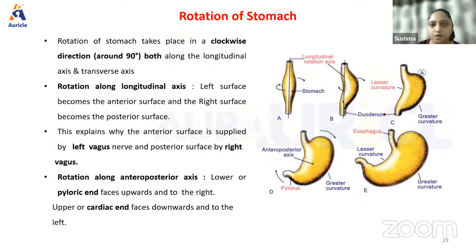That is, the ventral border forms the lesser curvature. Now let us look at the rotation of the stomach. If we have to revise how the rotation of the midgut took place, we had something like this, and here we had the superior mesenteric artery, and this was pre-arterial and this is post-arterial. That is the cranial and this is the caudal end.